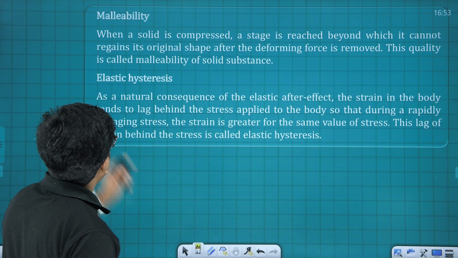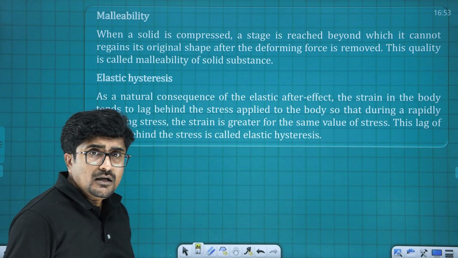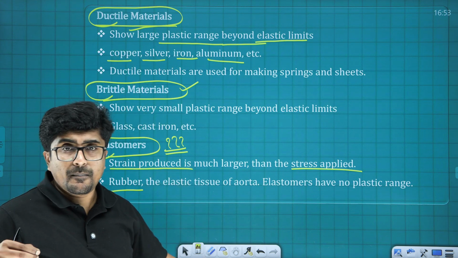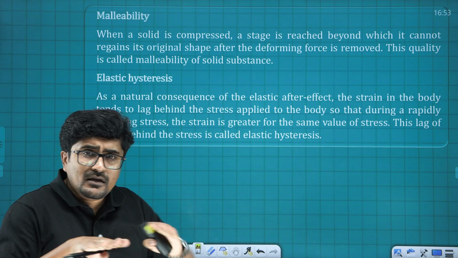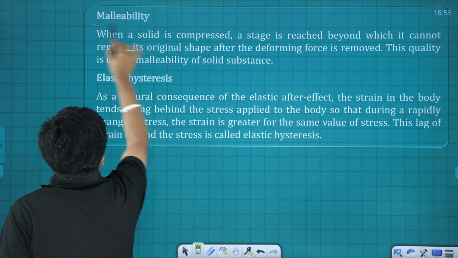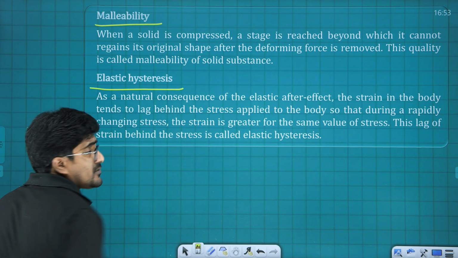Alright, and the next one is malleability. In the case of ductile, we can pull it into the form of a wire. That is ductility. And malleability is when it can be compressed into the form of a sheet-like structure. That particular property is malleability.